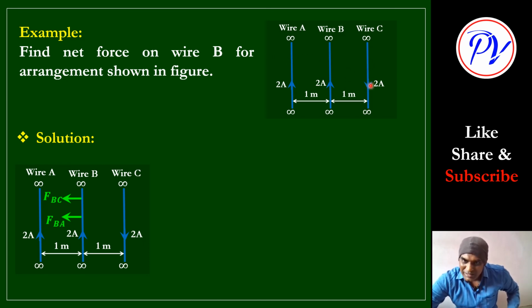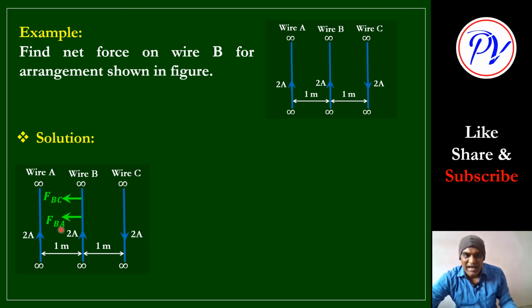Otherwise you can check: find the direction of magnetic field, take current in the downward direction, curl your fingers. So the direction of field will be inward at this place, so the curled fingers will be inside. The direction of current here, this 2A, is upward. So the direction of palm will give you this direction. Okay, so this is the direction FBC. Got it? No question about this.